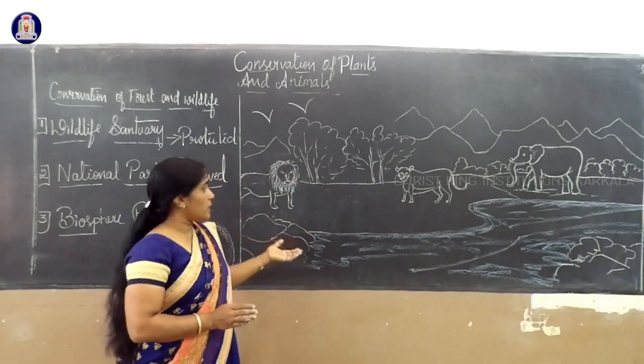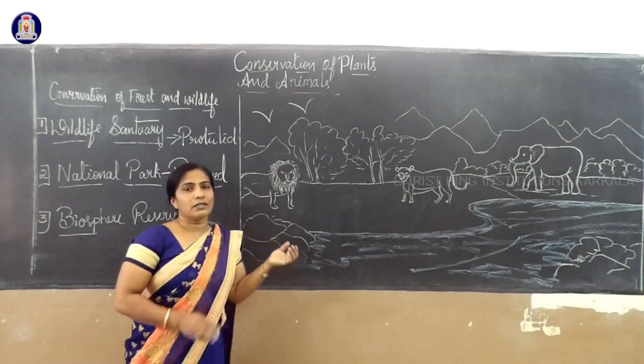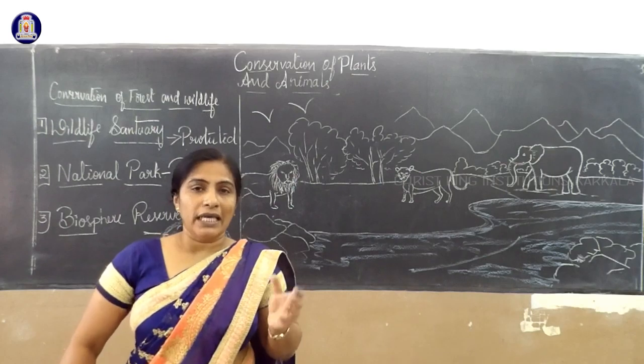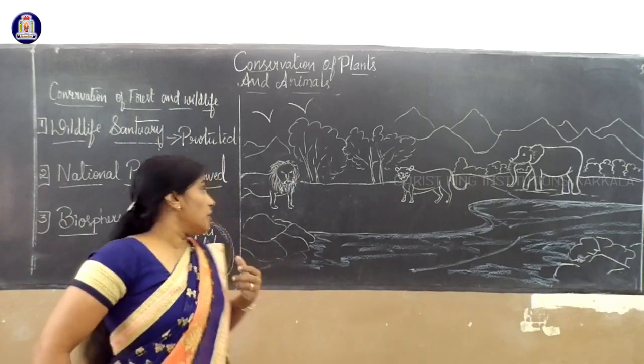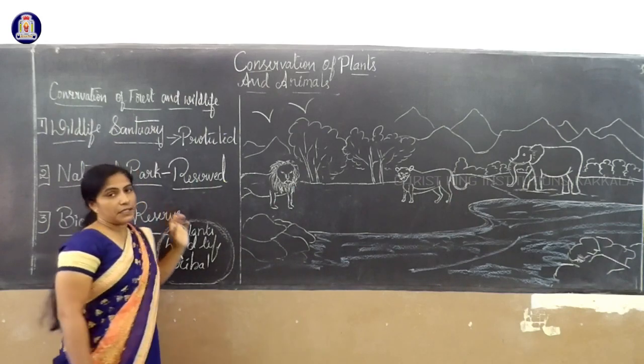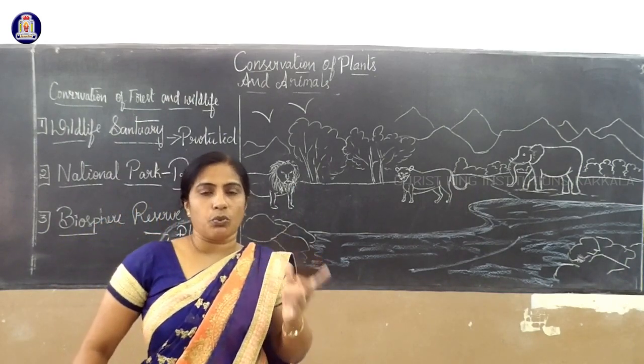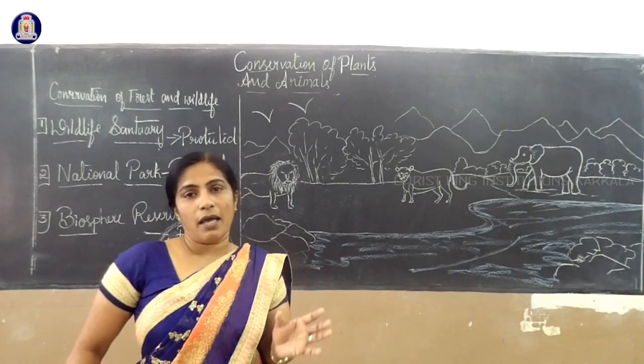That's why it is our duty to conserve forest and wildlife. Let us now study in detail about the national parks, where the biosphere reserves and wildlife sanctuaries are present. Then we are going to learn in a different way what flora and fauna are.